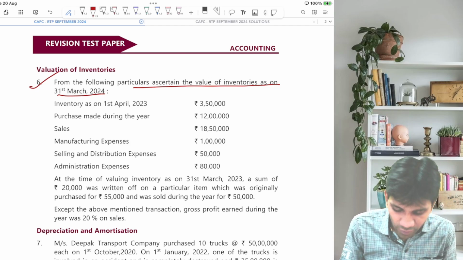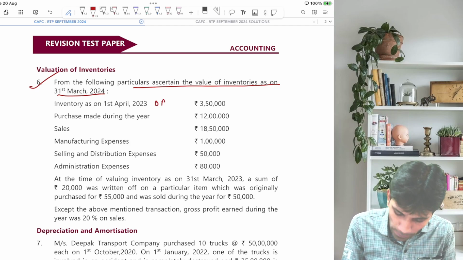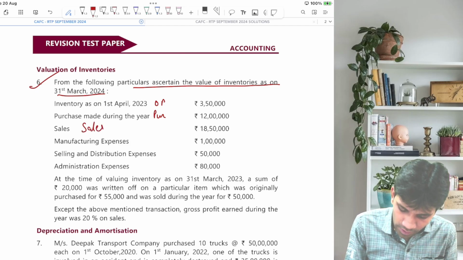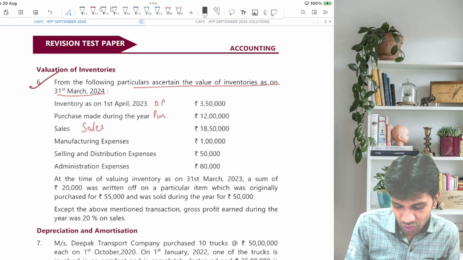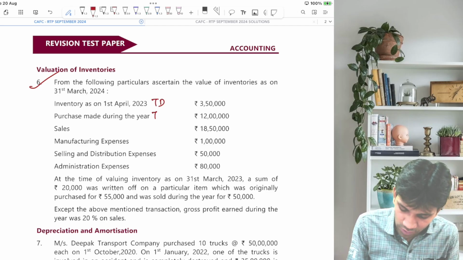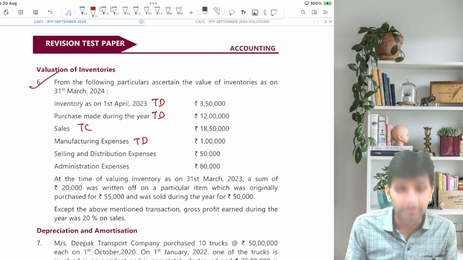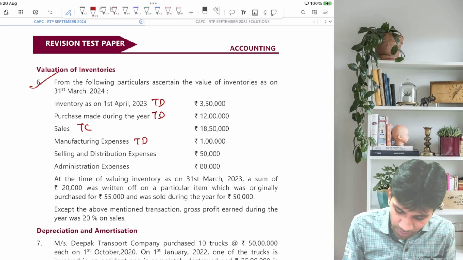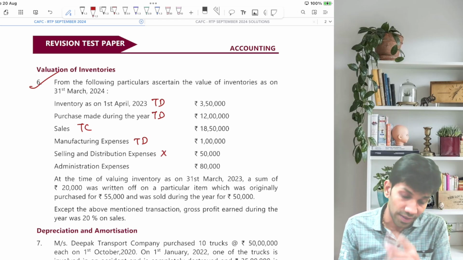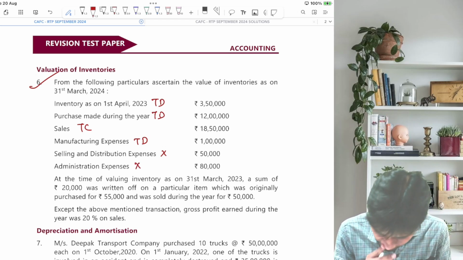This is inventory on 1st April 23. This is opening stock. This is purchases. This is sales. So let's do it very clearly, easily. This will go on the trading debit. This will go on the trading debit. This will go on the trading credit. Manufacturing expenses, trading debit. Selling and distribution expenses, ignore, because they will go on the P&L debit. And admin expenses also ignore, because they will go on the P&L debit side.